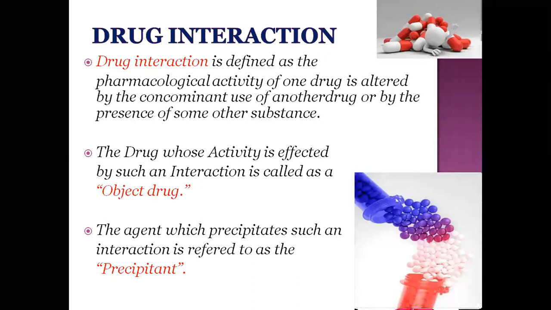The object drug is the one which gives the pharmacological activity, and the precipitant interferes with other materials. Those materials are called precipitants in drug interactions.